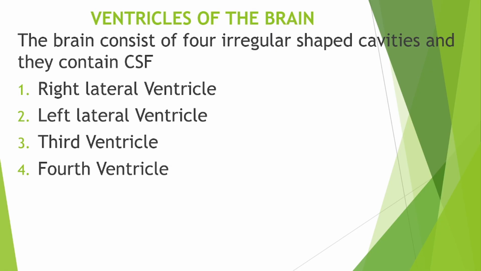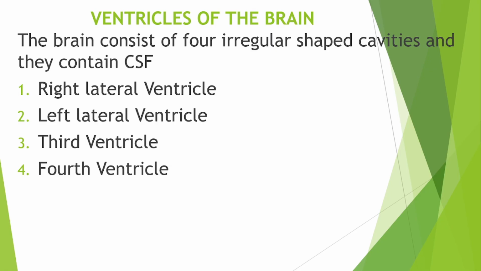I want to also say that the right and left lateral ventricles are separated from each other by a thin membrane known as the septum pellucidum.